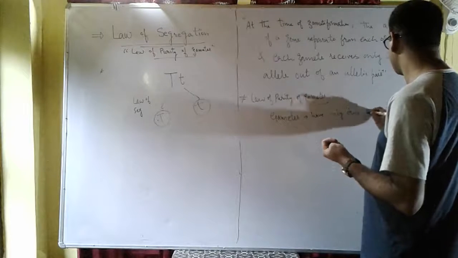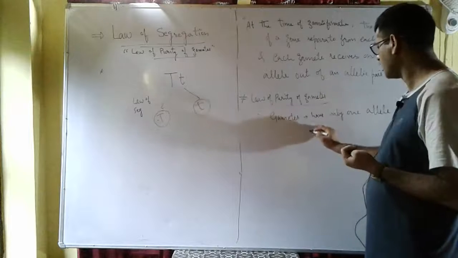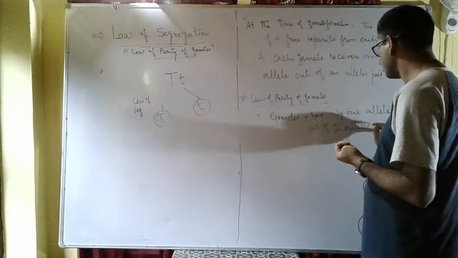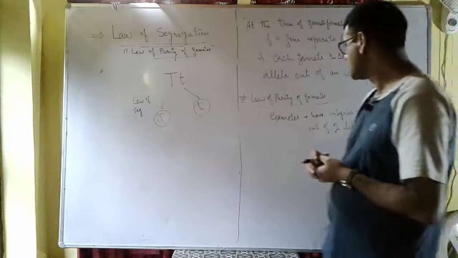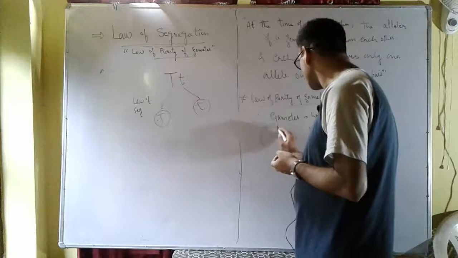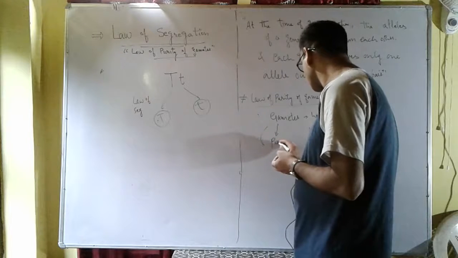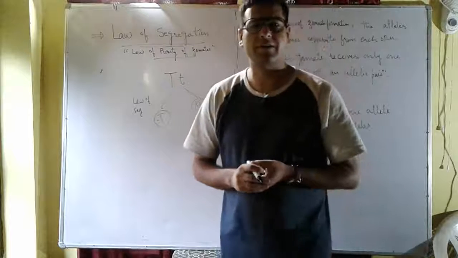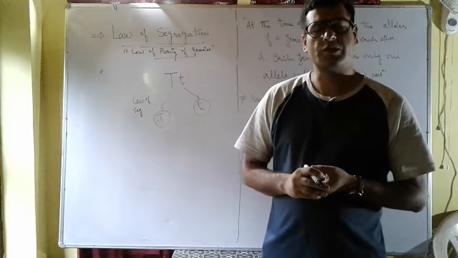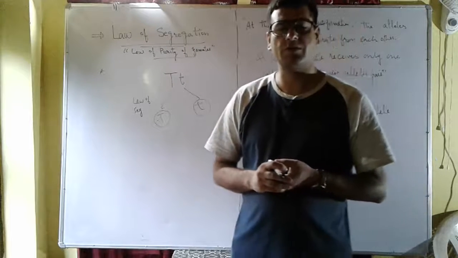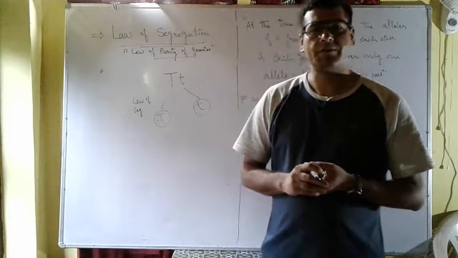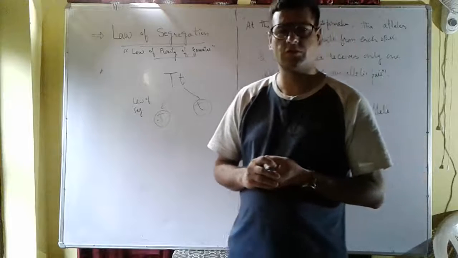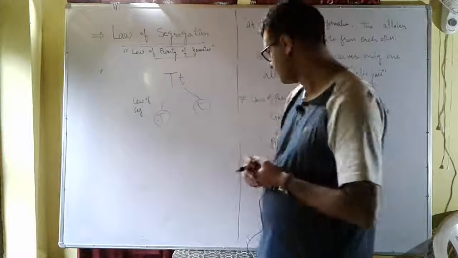So gametes are always pure. That is, out of two alleles, gametes have only one allele. That is why it is known as the law of purity of gametes.